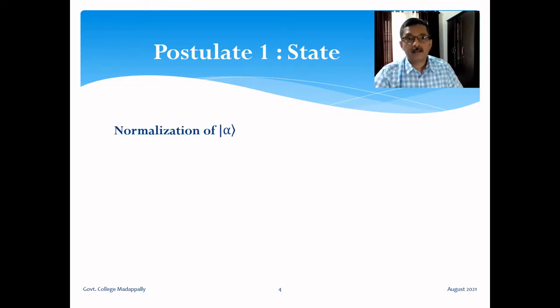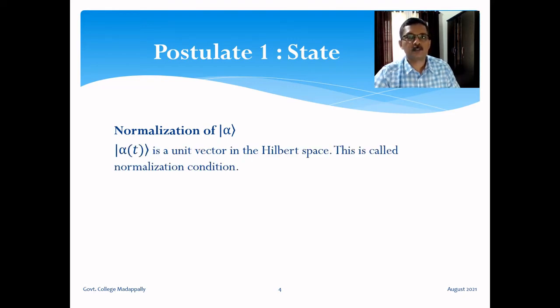The next idea regarding Hilbert space is the normalization of ket alpha, a general vector in the Hilbert space. Ket alpha is a unit vector. This is called the normalization condition. So vectors in the Hilbert space are essentially unit vectors. It means that we are not interested in the magnitude of these vectors, we are interested only in their direction.